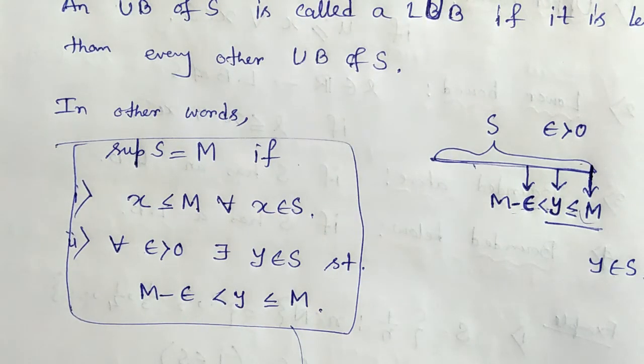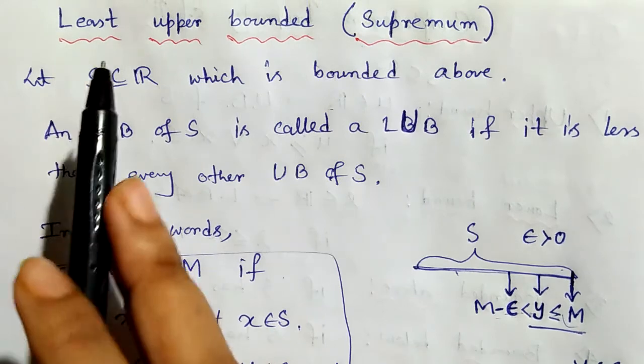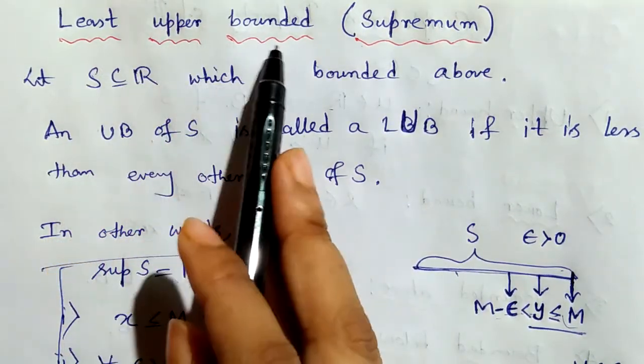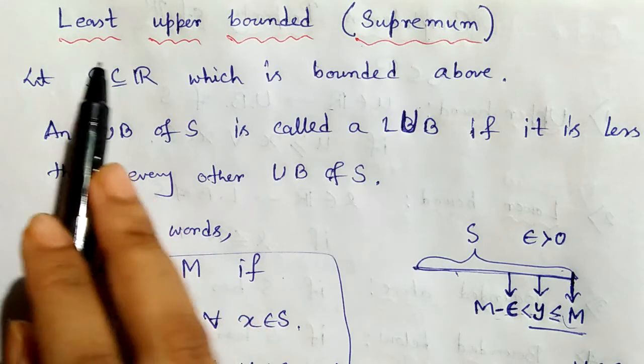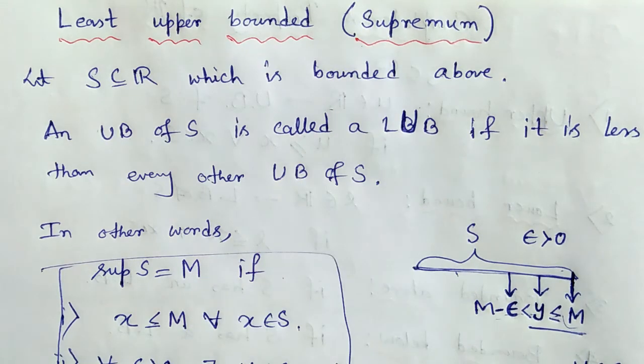Now similarly we can say what is the greatest lower bound or infimum. Before discussing this point, I want to say that the supremum of a set exists uniquely.